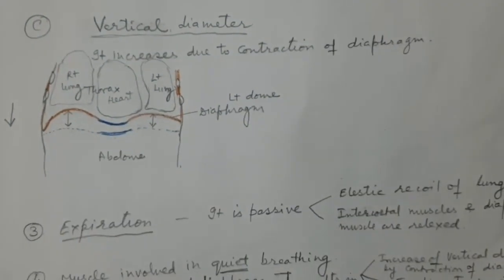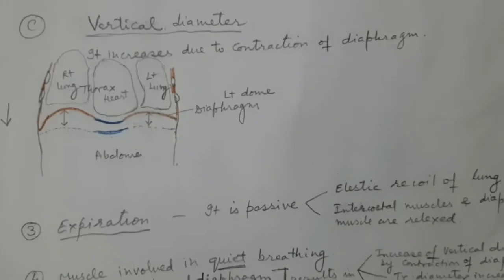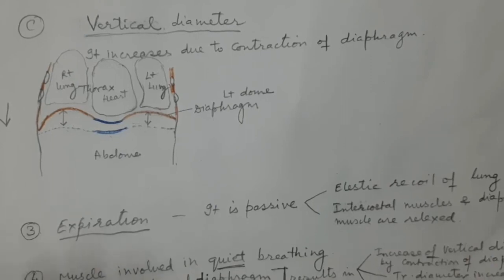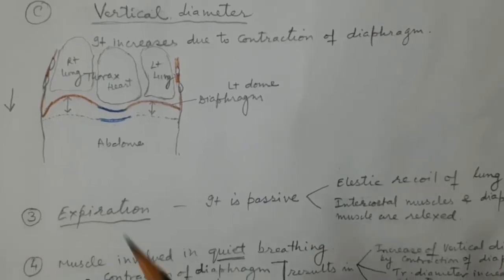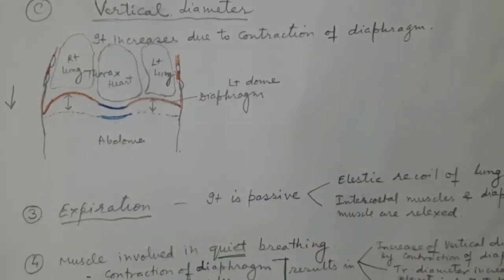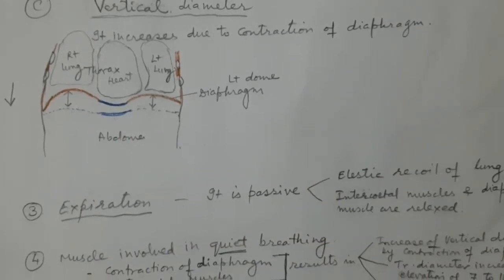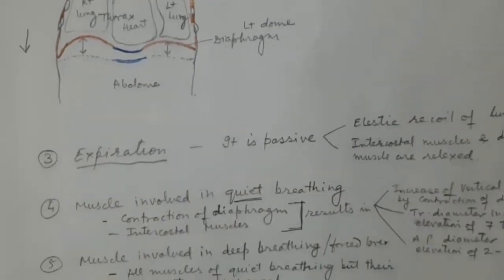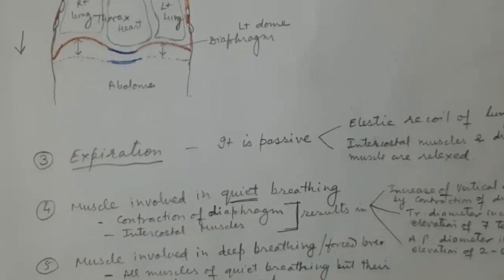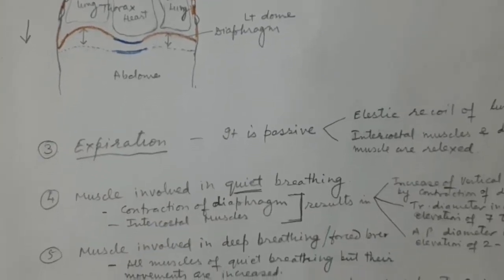So this is very simple. It increases due to the contraction of the diaphragm. Now these are the three different mechanisms by which the dimension will increase. Anteroposterior, by movement of the body of the sternum forward. Transverse, by lifting of the shaft or middle portion of the rib upward, and the vertical by the downward movement of the diaphragm. I hope that you have understood all three. Increase in diameter in three different directions during the act of inspiration.